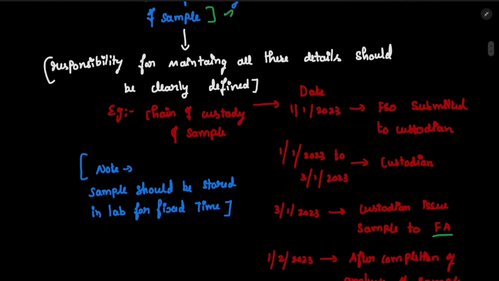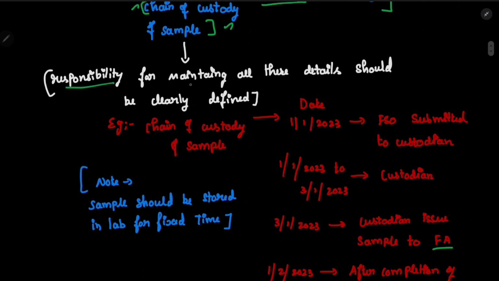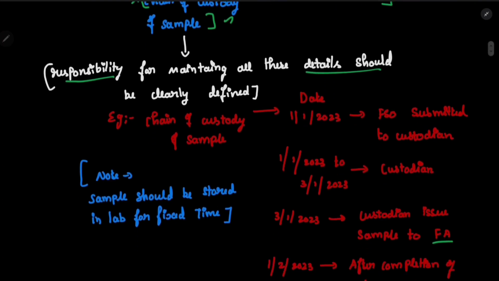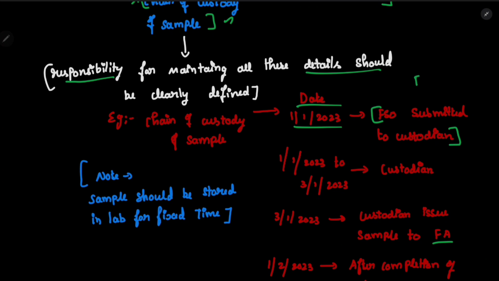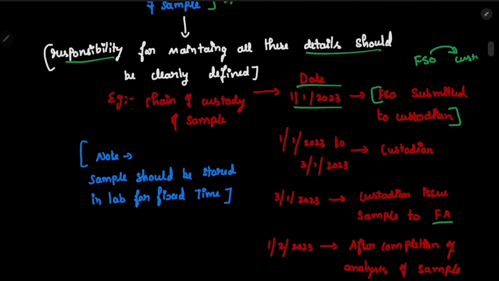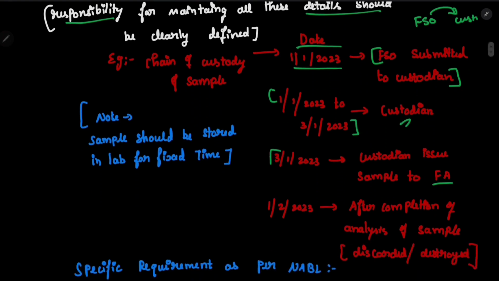So this chain of custody means responsibility for maintaining all the details should be clearly defined. Which means who is responsible for the product, who is responsible for the sample. For example, let's take a chain of custody of sample. On the date 1/2023, FSO has submitted this to the custodian. That means the chain of custody is now transferred from FSO to custodian. Now, who has the chain of custody of the sample? It is with the custodian. So on the date of 1 to 3, it is with the custodian. On 3/1/2023, this will be transferred from the custodian to the food analyst.